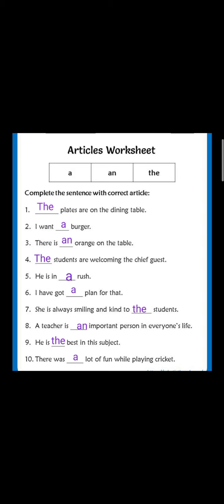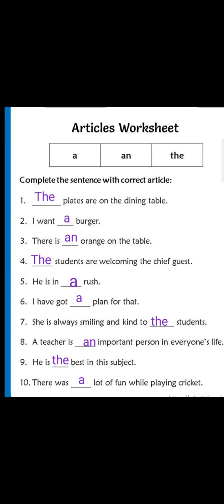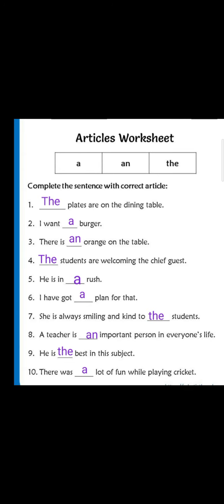Then this is the exercise which you will do on the next page, and you will write the heading as it is shown here: Complete the sentence with correct article. I have provided the sentences, and I'll read them out for you. The plates are on the dining table. I want a burger. There is an orange on the table.